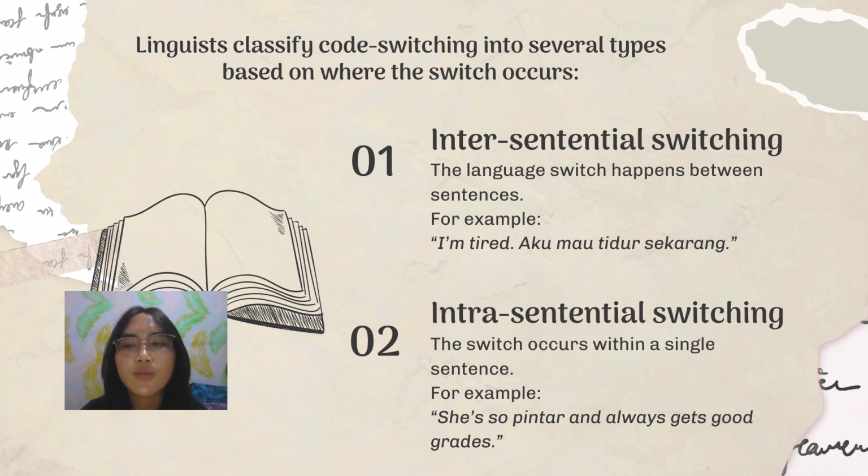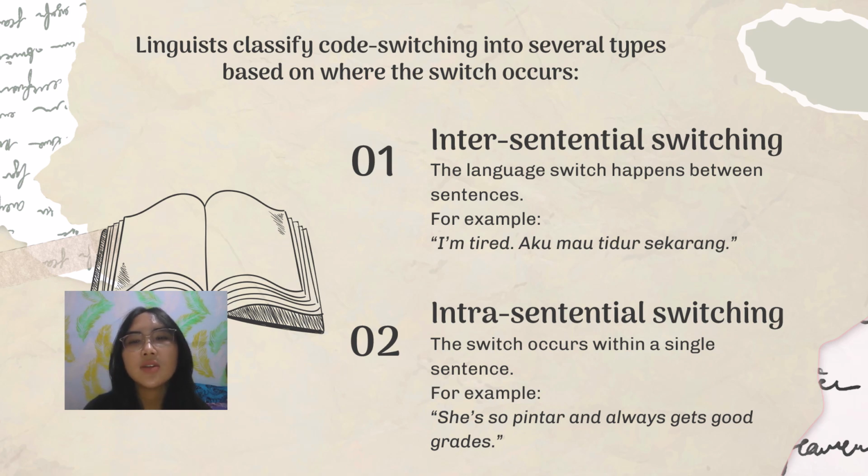Understanding the types of code switching helps us appreciate how bilingual and multilingual speakers manage their linguistic resources with great flexibility and creativity.